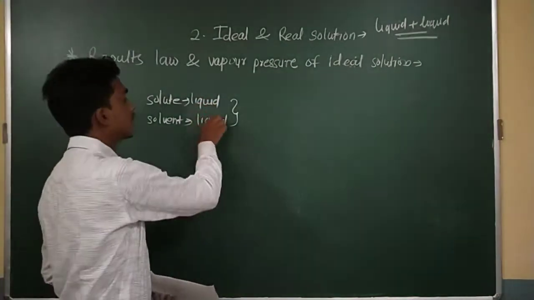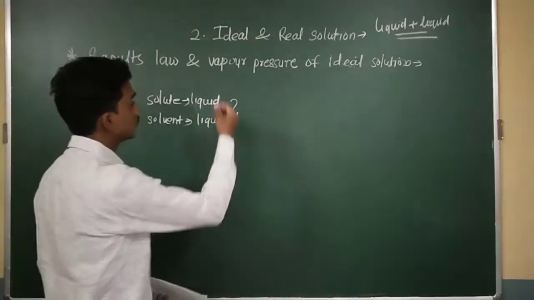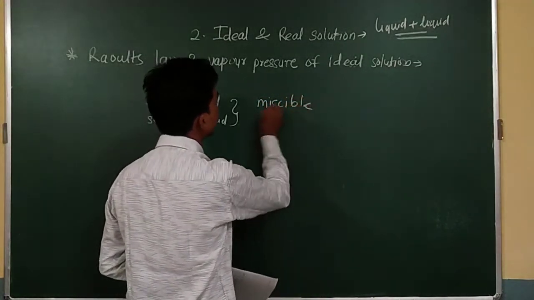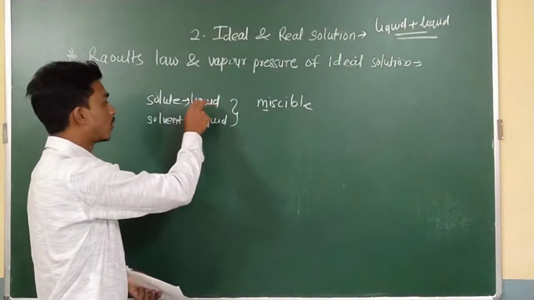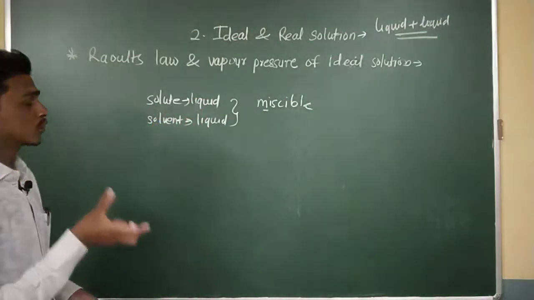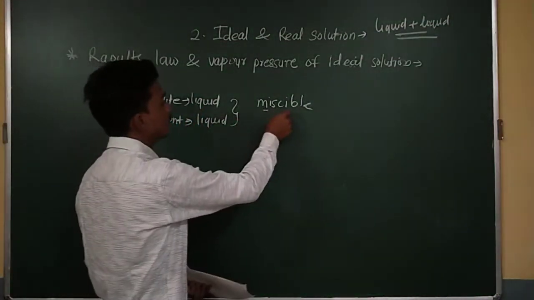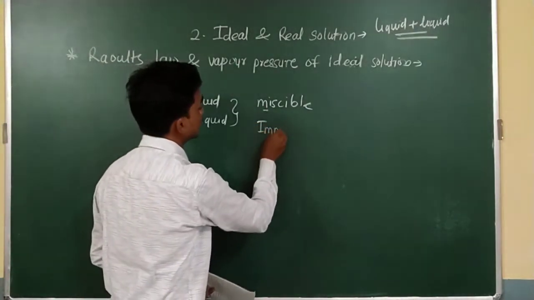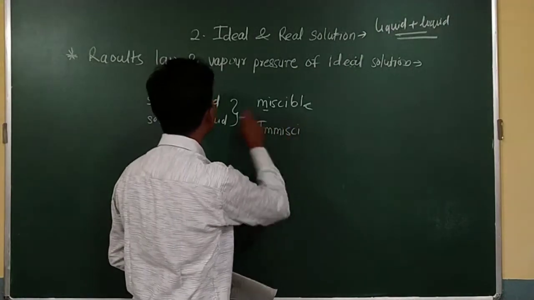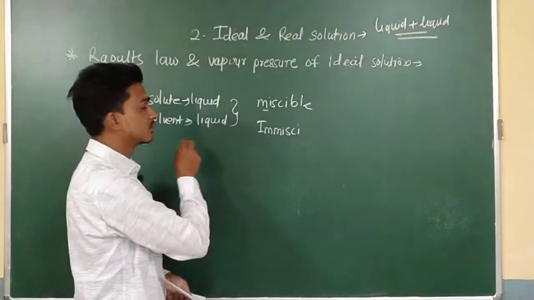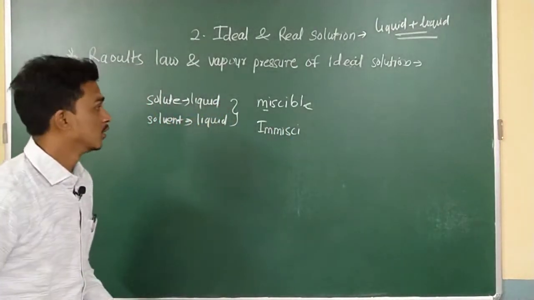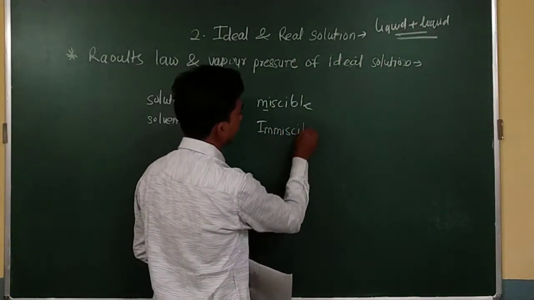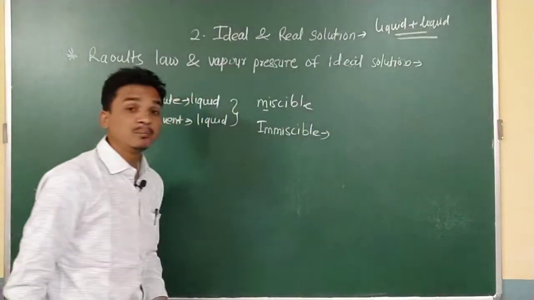When you are discussing solutions of liquids and liquids, your word may be used like that: miscible. If the solute is in liquid form and the solvent is in liquid form, and both are mixed completely with each other, then I will use the word miscible. When they are immiscible, that means when I mix one liquid with another and they are not completely mixed, then I will use the word immiscible.